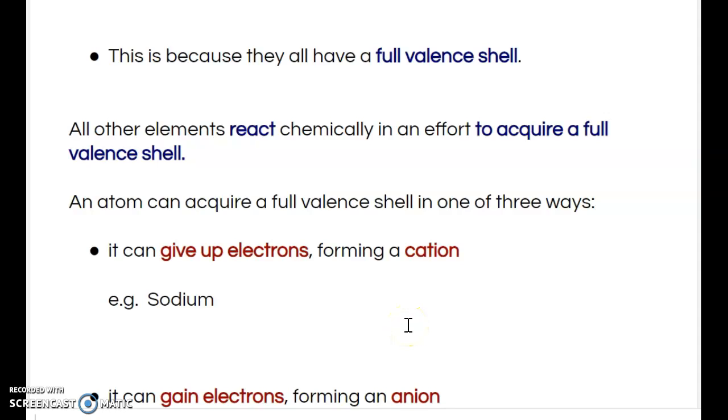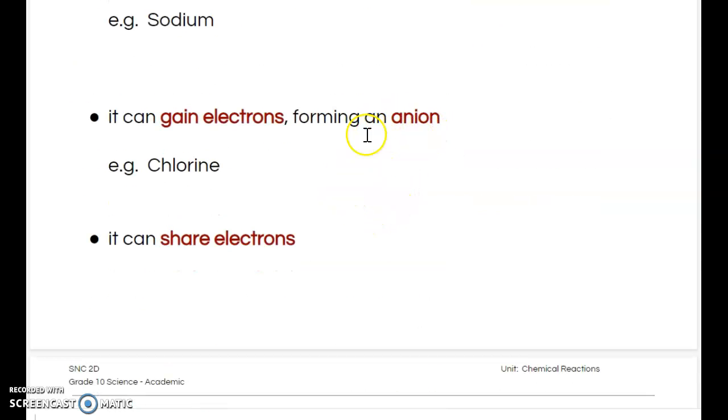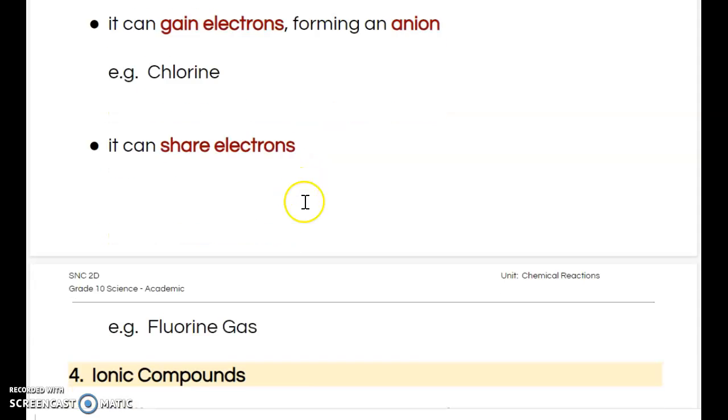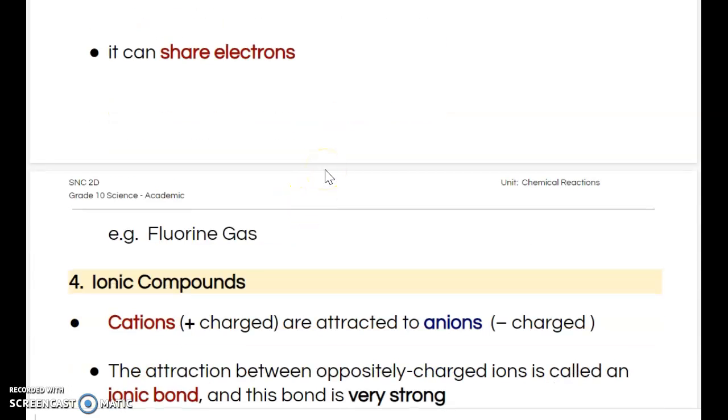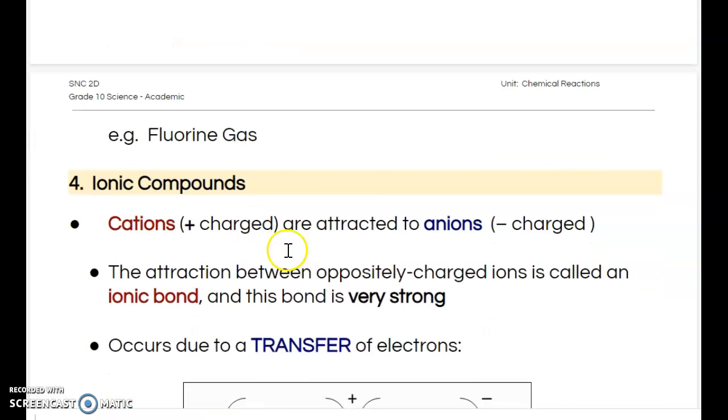It can give up electrons to form a cation, so now you have more protons than electrons, such as sodium. It can gain electrons to form an anion, such as chlorine. Okay, so it just takes one electron, saying, "Yo, I want that electron," takes the electron and holds on. Now you have more electrons than protons, and it forms an anion. Or it can share electrons, and we'll talk about sharing electrons later on. This could be such as chlorine gas or something like that.